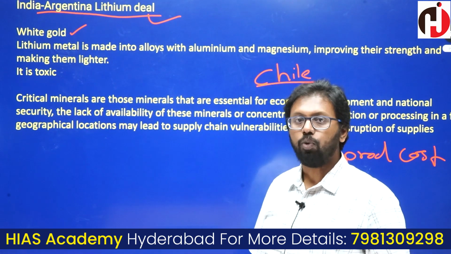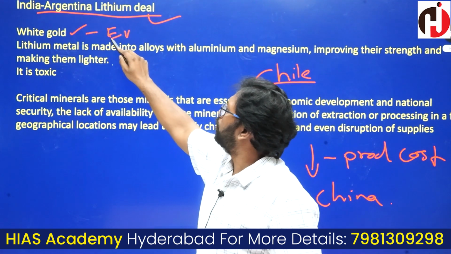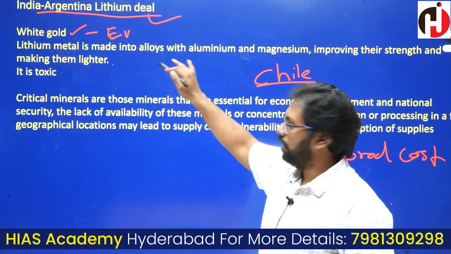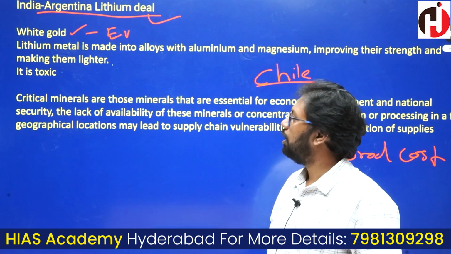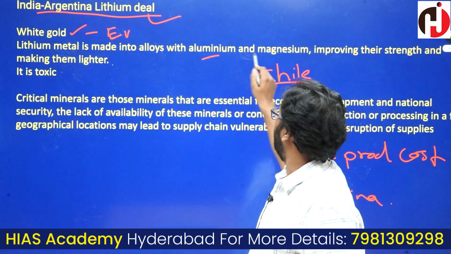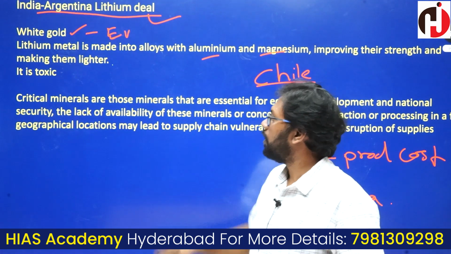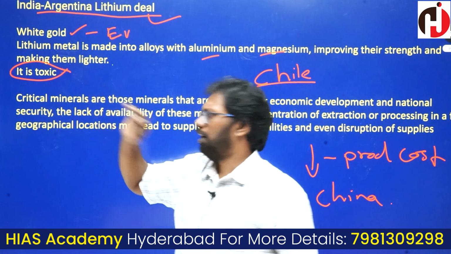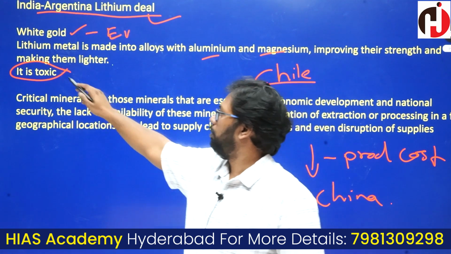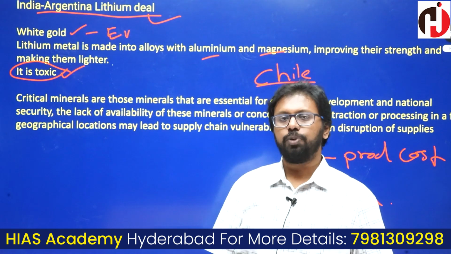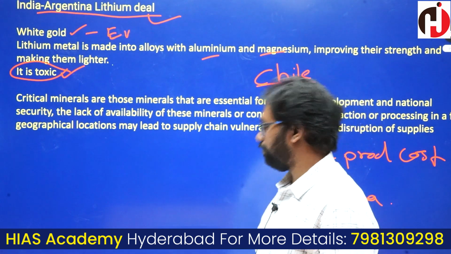Lithium is also called the white gold of EVs, because every electric vehicle you see on the road today contains lithium-ion batteries, because without those batteries it doesn't run. And lithium, when alloyed with aluminum or magnesium, is lighter but very strong. Biologically, it is not part of any human biology, and you have to remember, it is toxic, except in minute quantities.